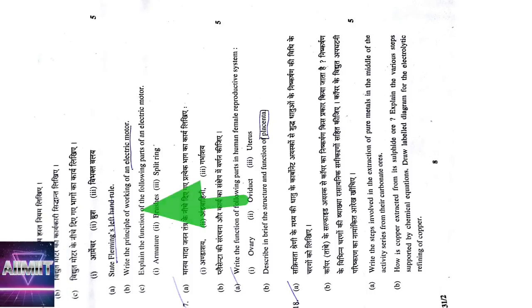And see, what are the functions of armature, brushes and split rings? Armature helps in conduction of current, and actually they move the axle. Coming to the brushes, they help in the conduction of current. Split rings help in changing the polarity.